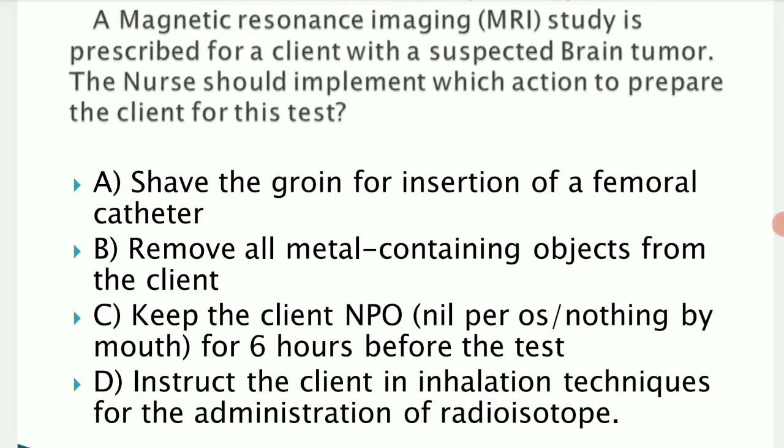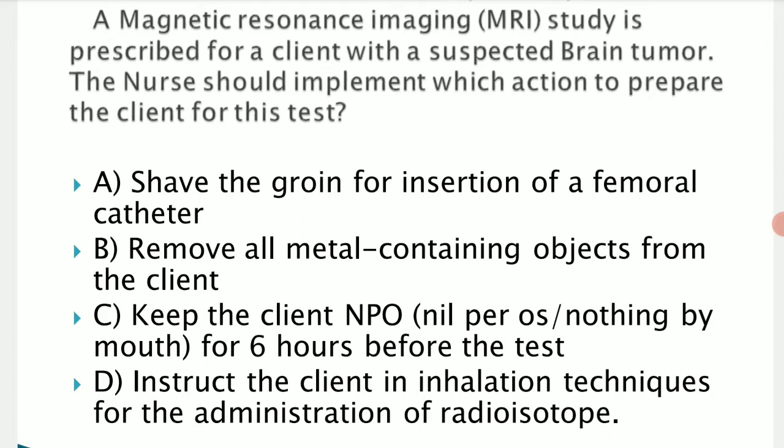First option: shave the groin for the insertion of the femoral catheter. Second option: remove all metal-containing objects from the body and keep the client NPO, nil per oral, nothing by mouth, for about 6 hours before the test.